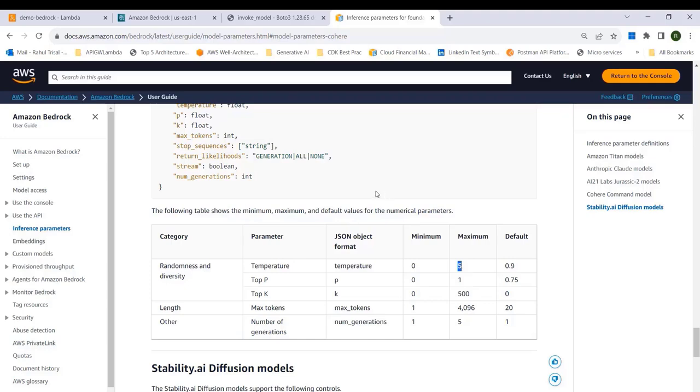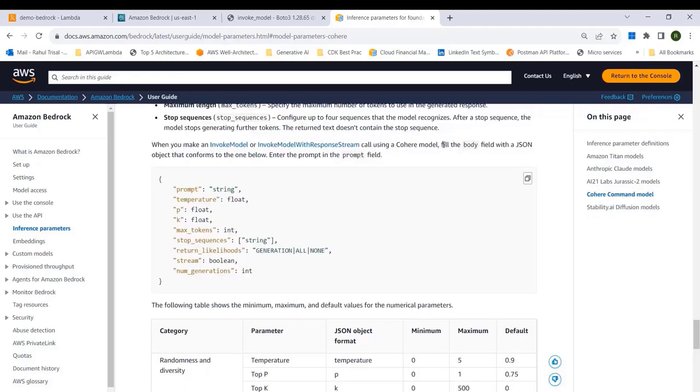The third key thing you need to look at is max tokens. Max tokens determines the length of the request and the response. You can see the default is 20, the minimum is 1 and the maximum is 4096. But you also need to be aware that the max tokens you define is going to cost you more. If you provide a much lower value for max tokens, then your request and response is going to be truncated. The other key thing you need to know is that the body field should be a JSON object.